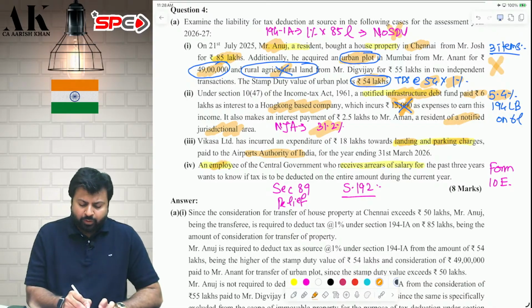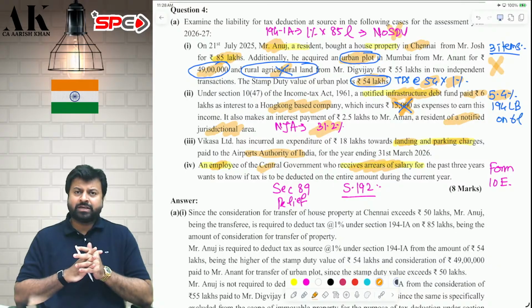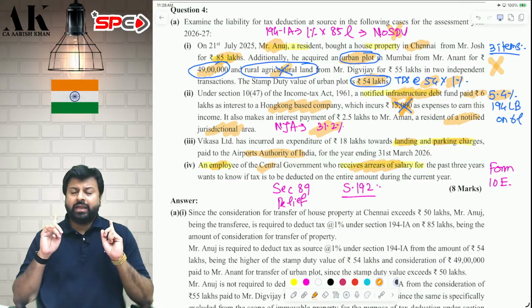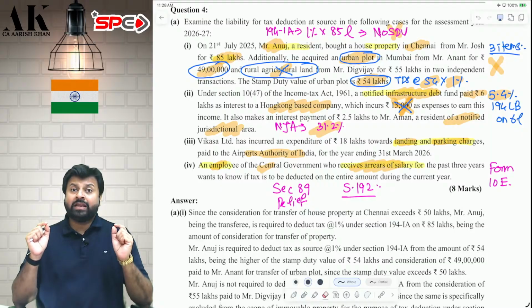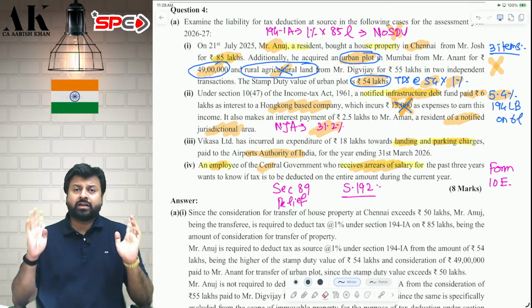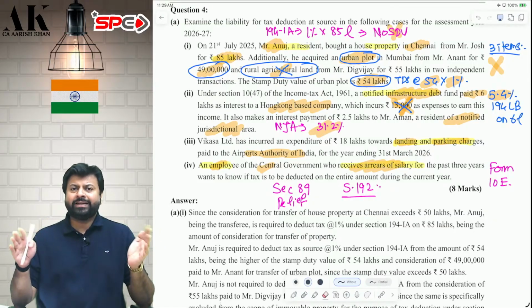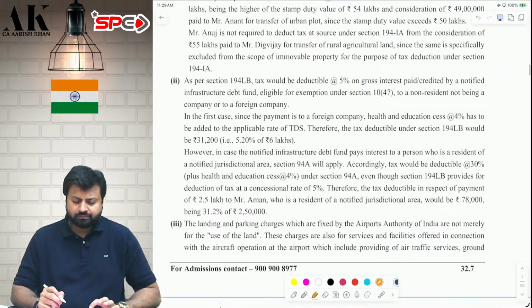Next one, an employee of government is receiving arrears of salary. So he is asking whether the entire arrears of salary will be subject to tax deduction. The answer is no. If the employee gives Form 10E, E for elephant, then the employer will give relief under Section 89 for arrears of salary, and after that, he will deduct the TDS. If the employee does not give Form 10E, then he will deduct TDS on the entire amount. I hope it is clear to all of you.